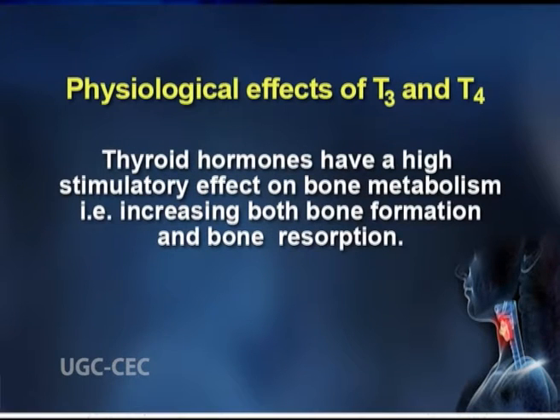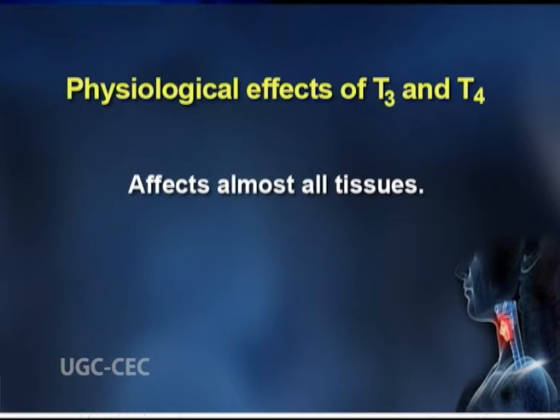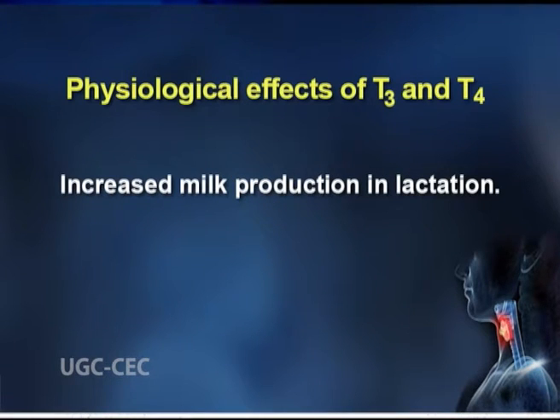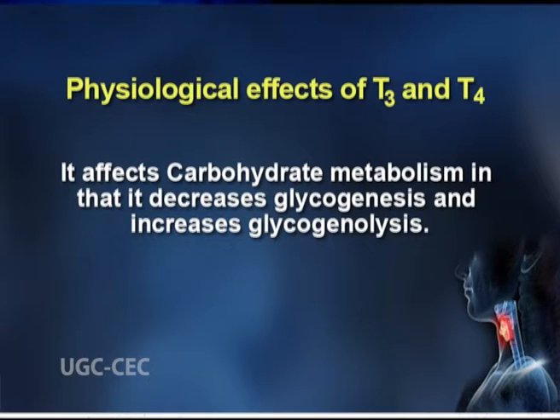They have a high stimulatory effect on bone metabolism, that is, increasing both bone formation and bone resorption. They affect almost all tissues and stimulate calorigenesis and thermogenesis. They yield increased milk production in lactation and are necessary for normal menstrual cycles and fertility.